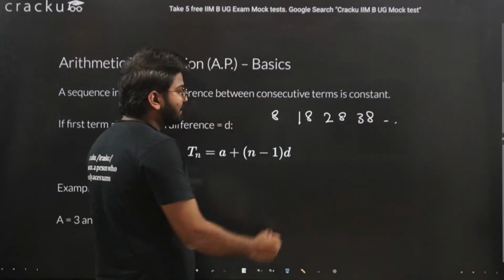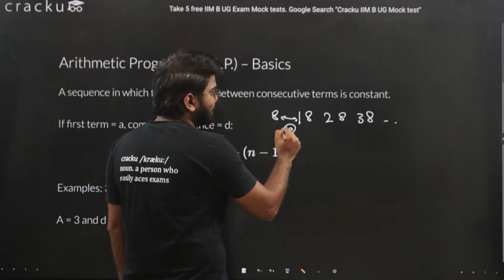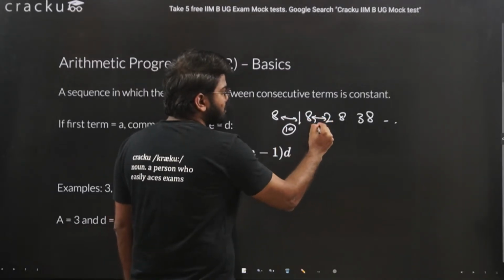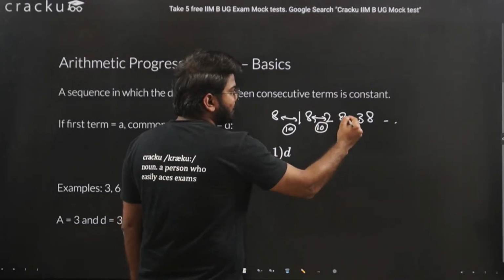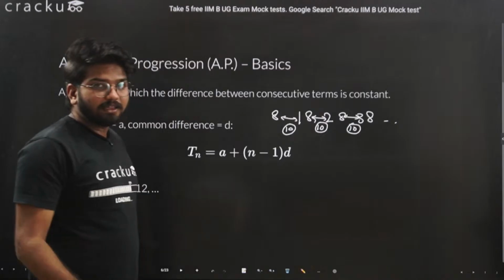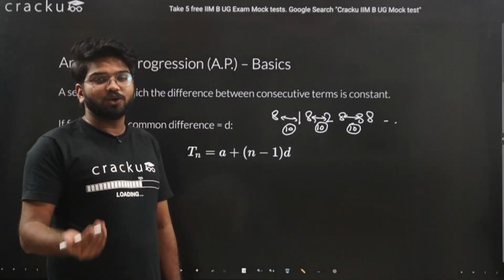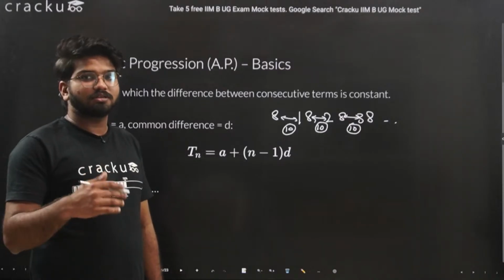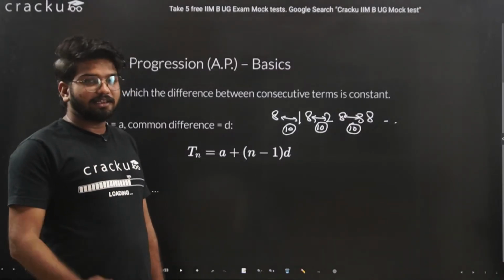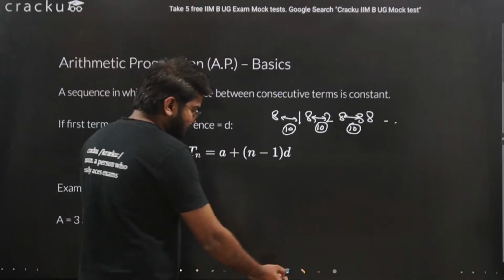You observe that the difference between these 2 terms is 10. The same is the case here, and here. So whenever the difference between 2 consecutive terms in a sequence is fixed or constant, we understand that it is an arithmetic progression.